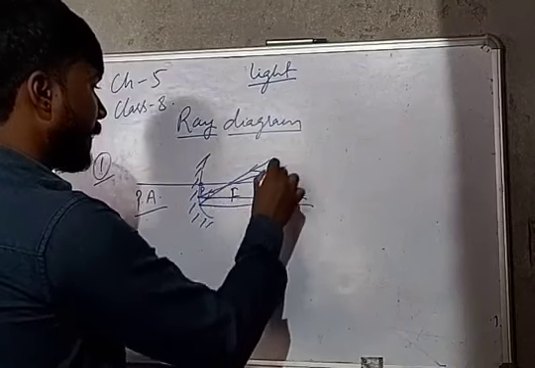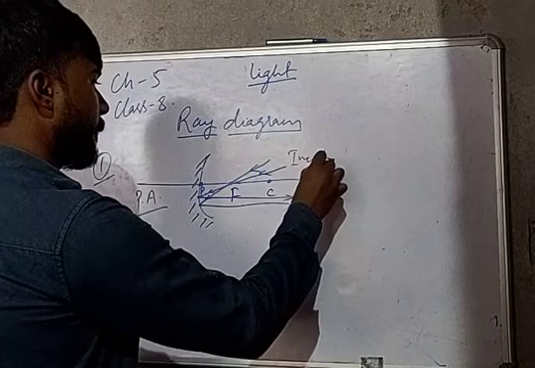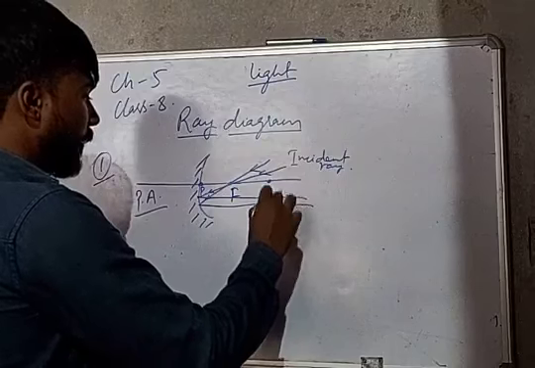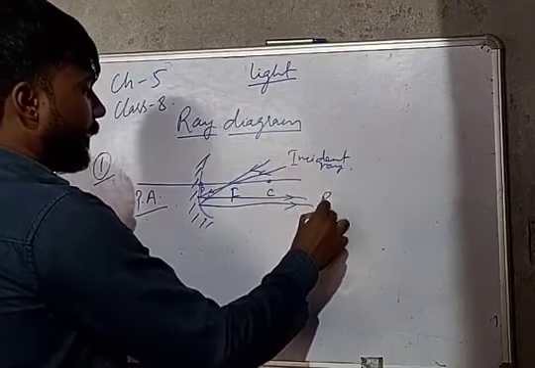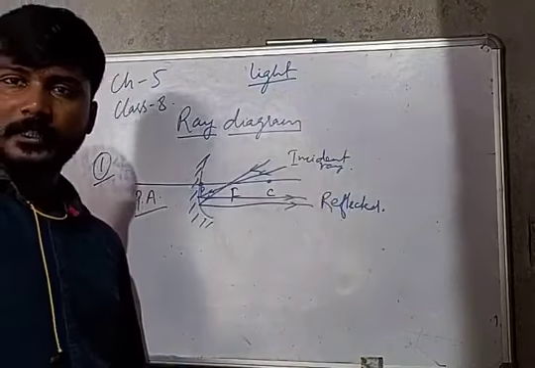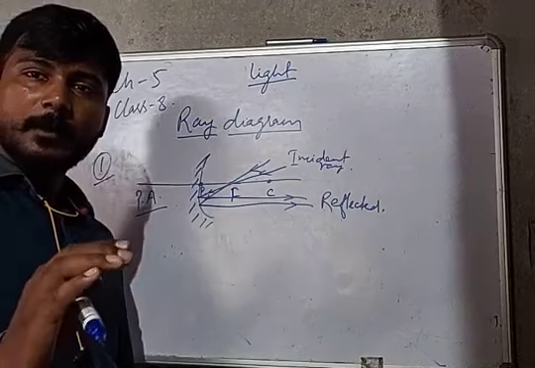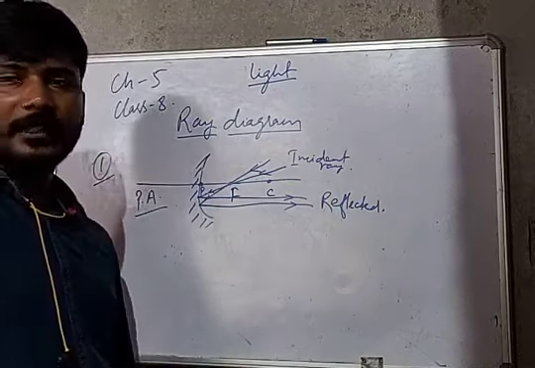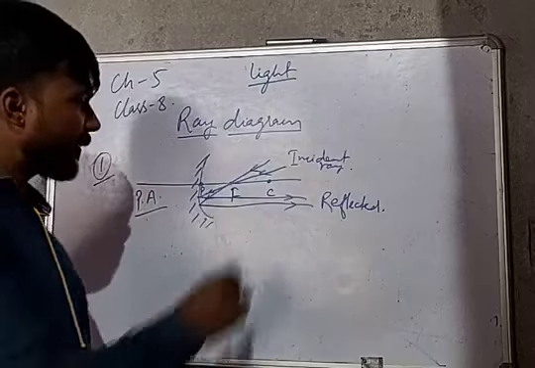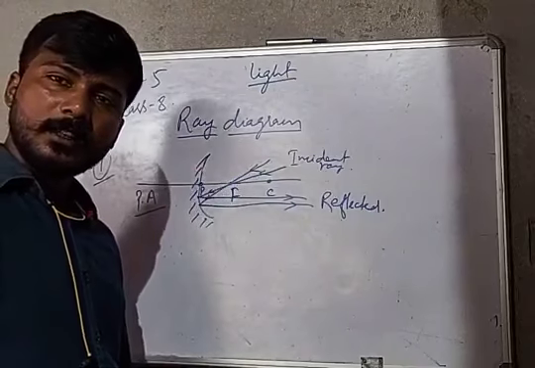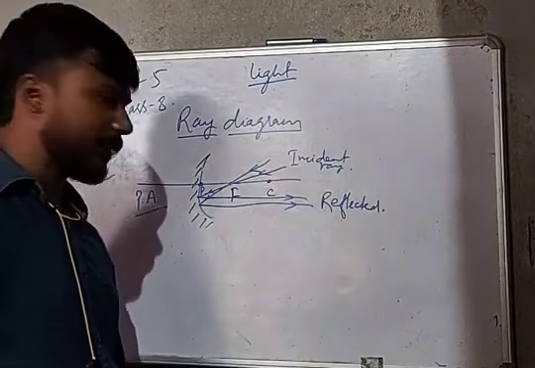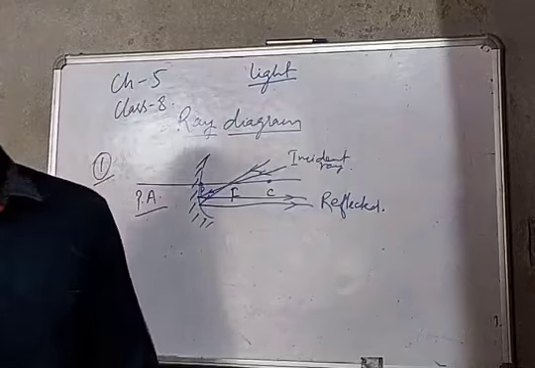This one is the reflected ray, this one is the incident ray. These rays are reflected rays. This is rule number two. Rule number one: all the rays parallel to the principal axis, after reflection, pass through the focus. Rule number two: all the incident rays passing through the focus, after reflection, become parallel to the principal axis. Is it clear? Rule number three.